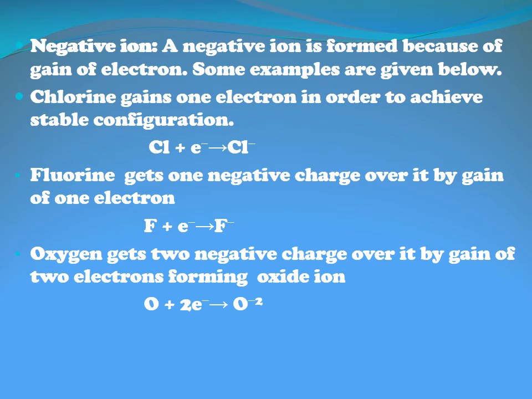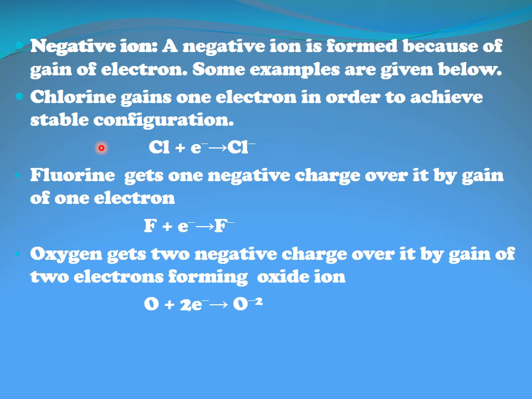Negative ions. Let's talk about negative ions. A negative ion is formed because of gain of electron. Some examples are given below. Let's take an example of chlorine. Chlorine is a non-metal, and non-metals always have a tendency of gaining electrons. So chlorine gains 1 electron in order to achieve a stable configuration. Atomic number of chlorine is 17 and the electronic configuration is 2, 8 and 7.